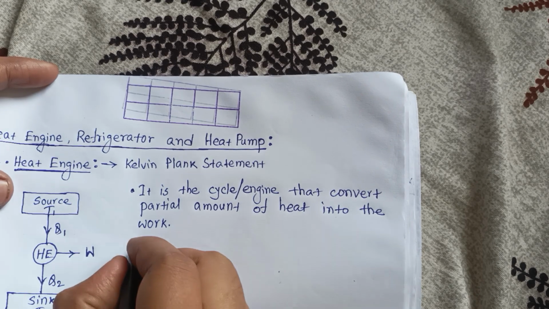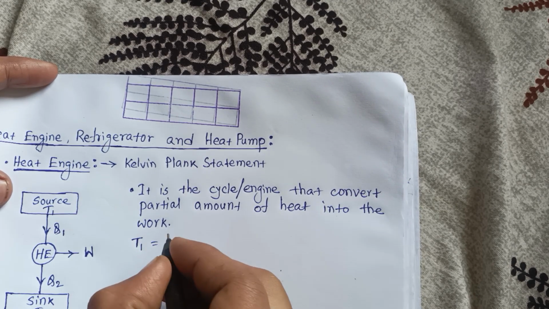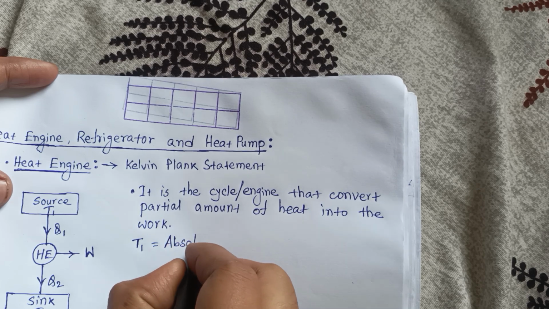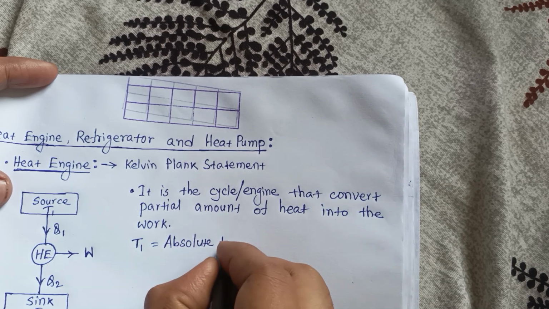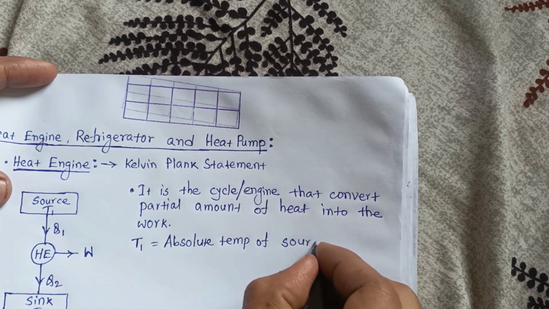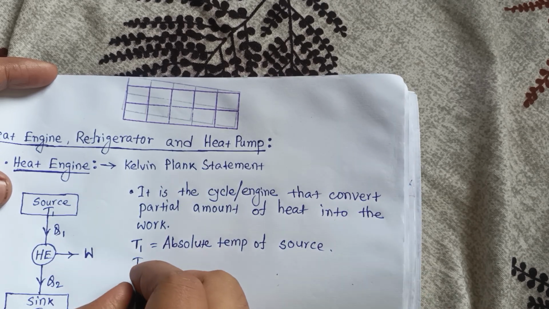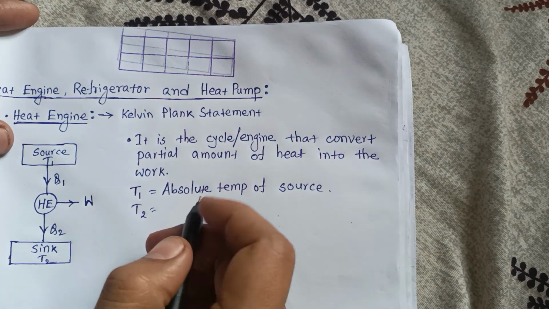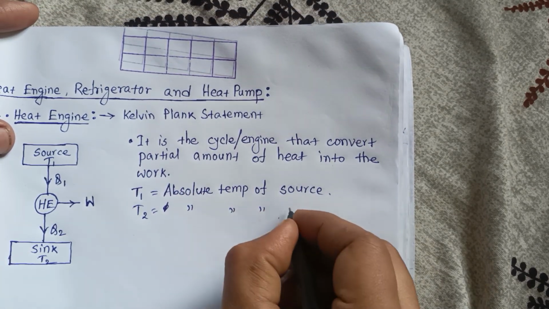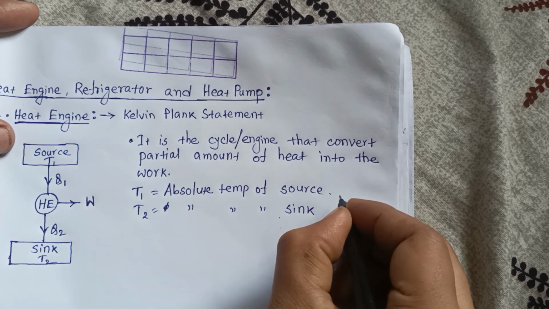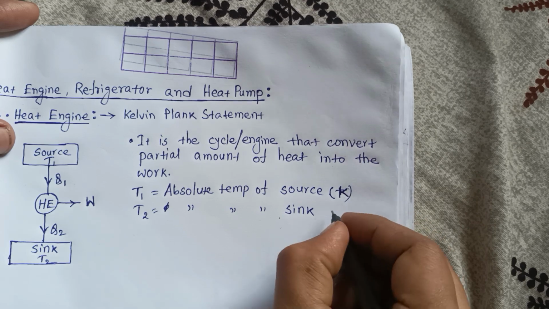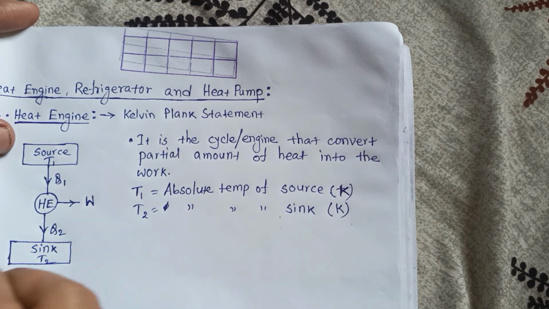So what is T1? T1 is the absolute temperature of source. What is T2? T2 is the absolute temperature of sink. This is in Kelvin and this is also in Kelvin.